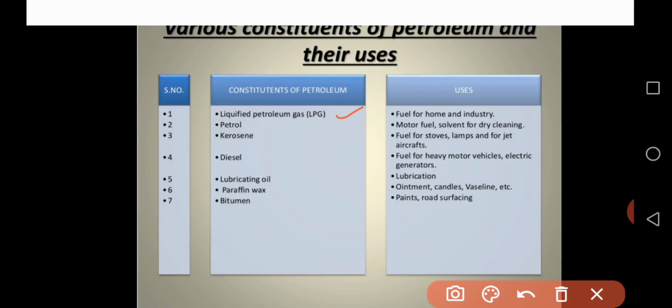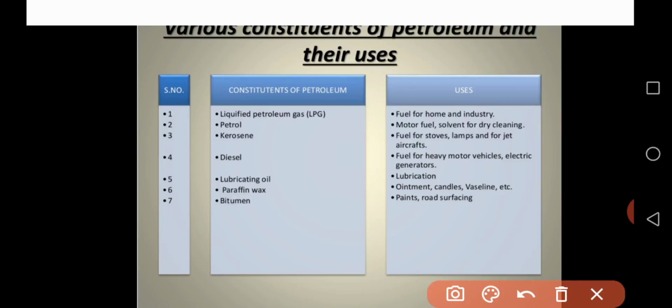Next, another very important constituent of petroleum is petrol. We already discussed petrol. We use petrol in light automobiles like two-wheelers, motor cars, and some other vehicles. We use petrol as a fuel in motor vehicles, and also as a solvent for dry cleaning. This is a very important part of petroleum.